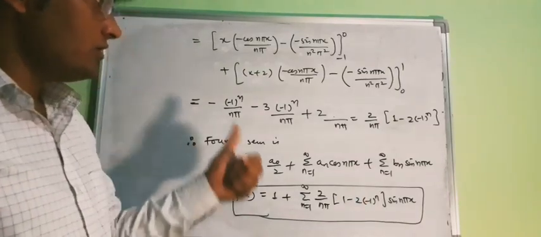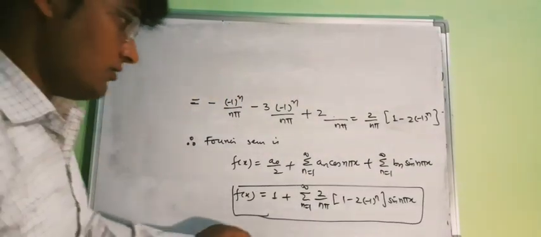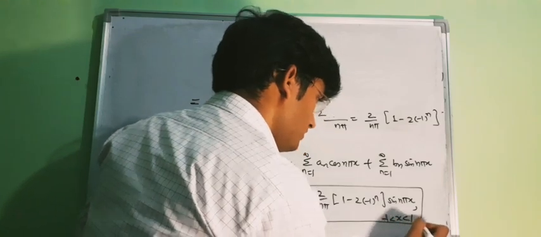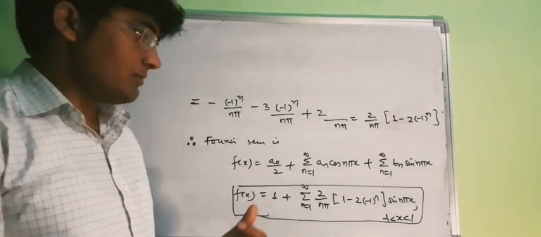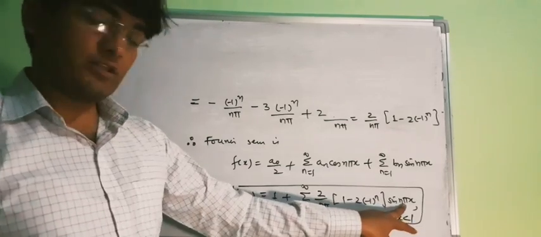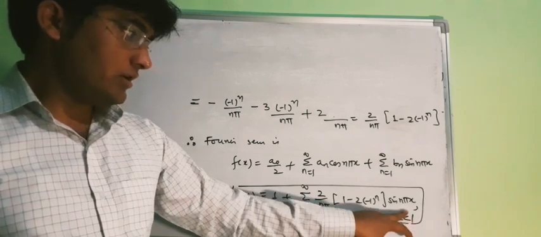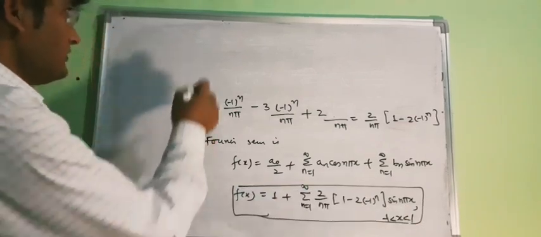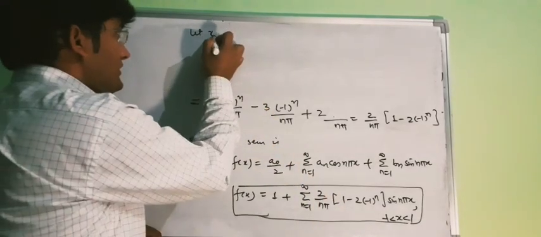Now we have to deduce the sum of that particular series. For that, here our x was from minus 1 to 1. In that case our Fourier series is this one. Now as we have to deduce the sum of that series, we cannot put x equal to minus 1, otherwise this will be sin n pi, which is 0. And again we cannot put x equal to 1, otherwise again this term will become sin n pi, and that is 0. So let us put any number between minus 1 to 1. So I am putting x equal to half.